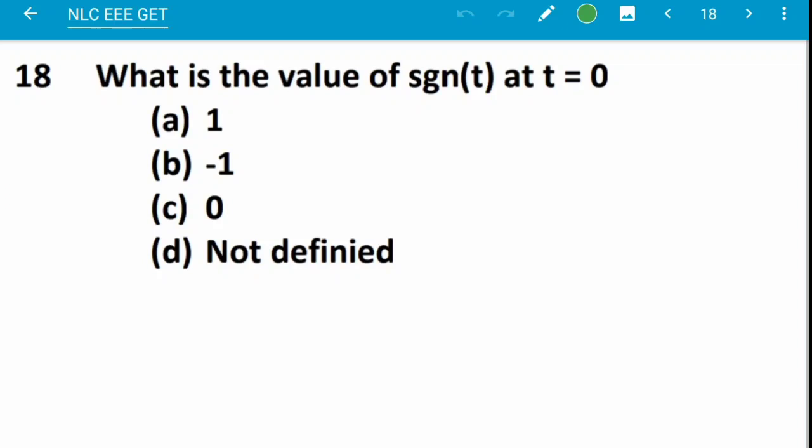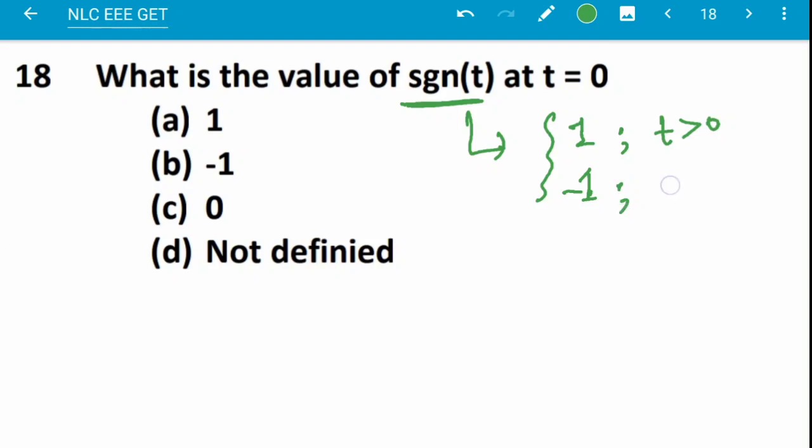Next question: what is the value of signum t at t equal to 0? What is a signum function? The signum function is represented by 1 and minus 1, where 1 is for t greater than 0 and minus 1 is for t smaller than 0.